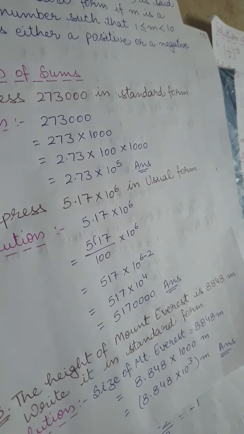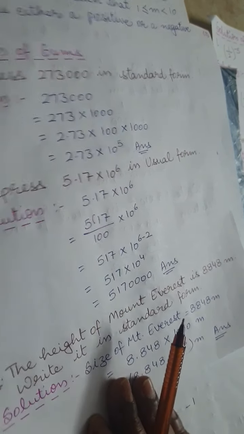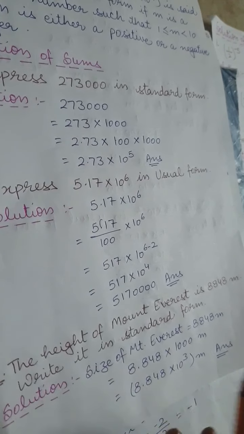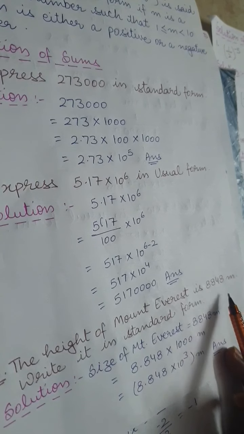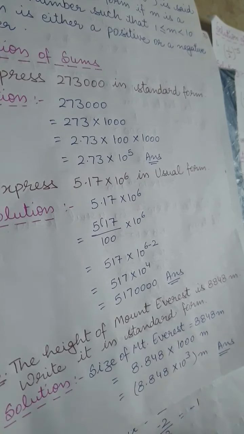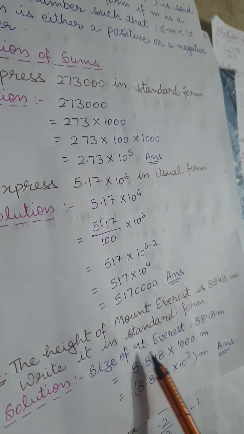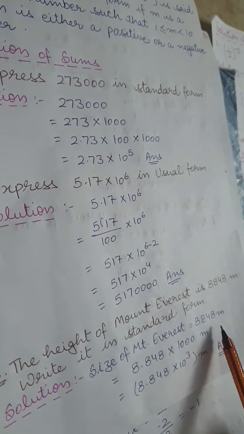Let's take another example. The height of Mount Everest is 8,848 meter. Write it in standard form. We have to write the height in standard form. What is the height given? The height given is 8,848 meter.